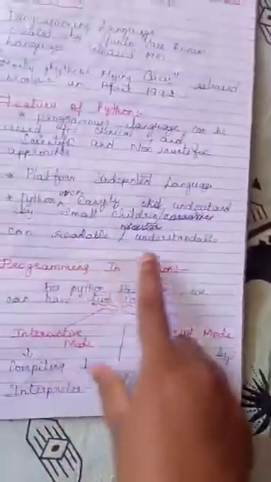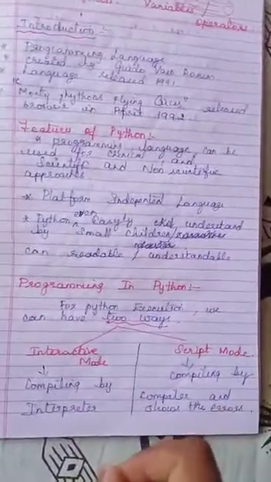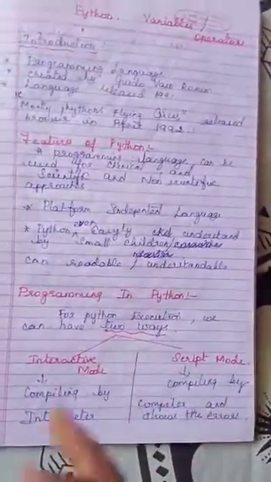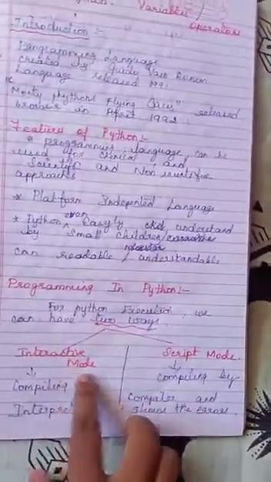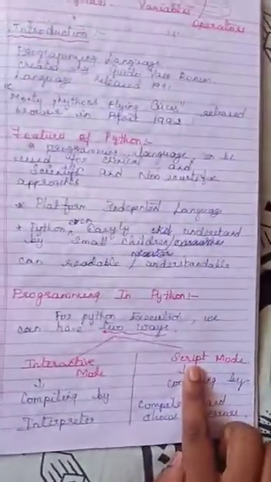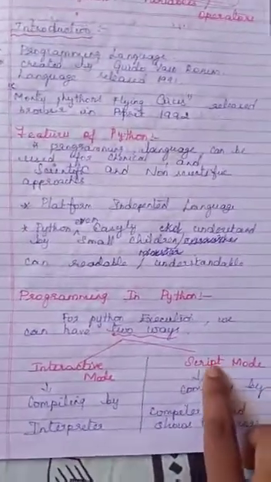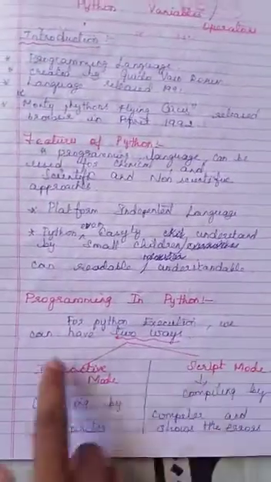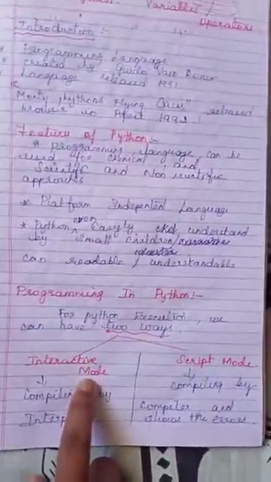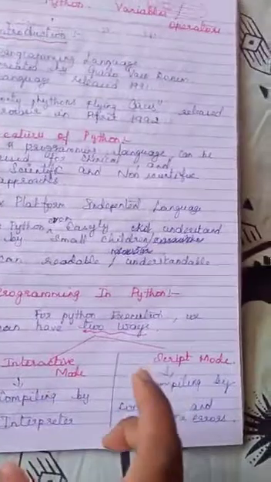In Python programming language we can write code in two ways. One is interactive mode, second one is script mode. As 12th standard students, we create programs and do our practicals with the help of script mode only. We do not use interactive mode, because of compiling, in the sense of error checking.